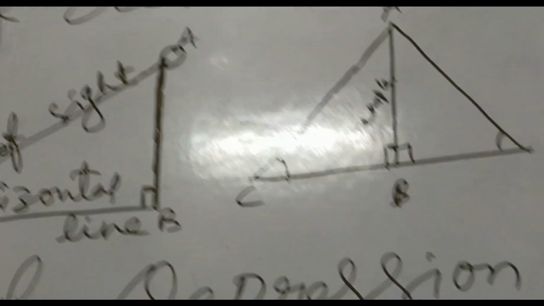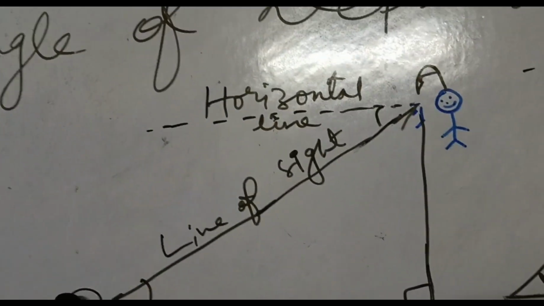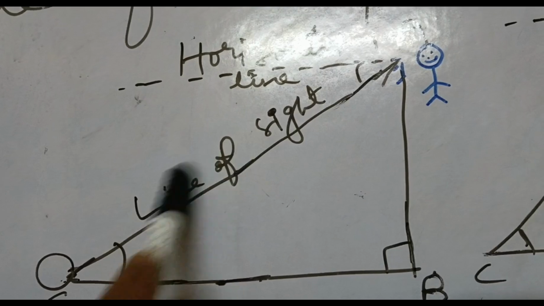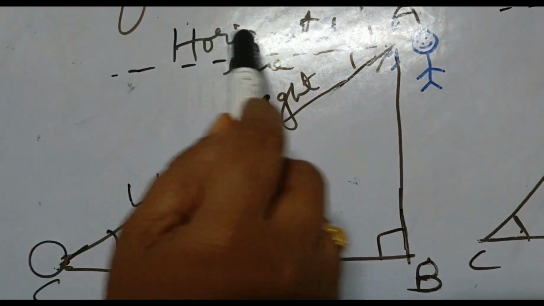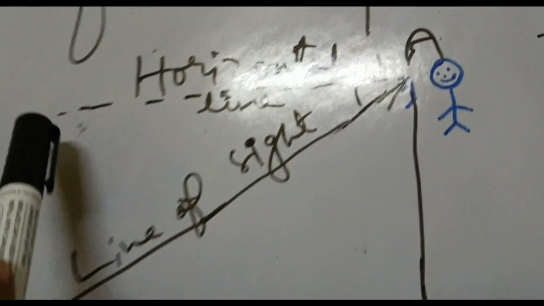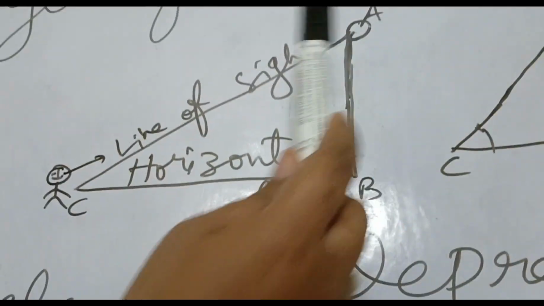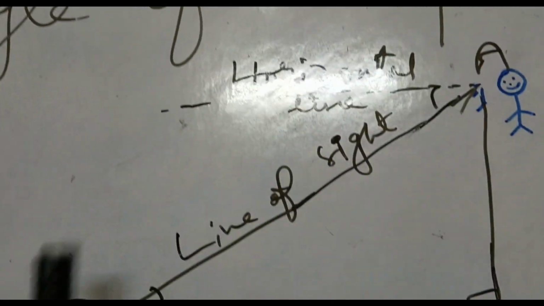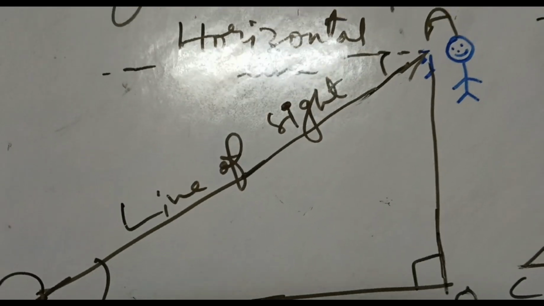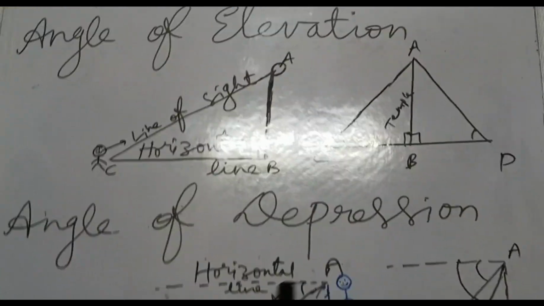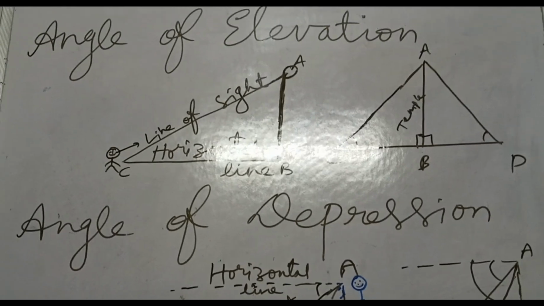Here the boy is looking down at some object, bending down and looking; this is the line of sight, and the horizontal line is this. So angle of elevation means looking up, angle of depression means looking down. You should have an idea. Anyhow, these 2 lines are parallel and this is a transversal, so alternate interior angles are equal. That concept we will use.